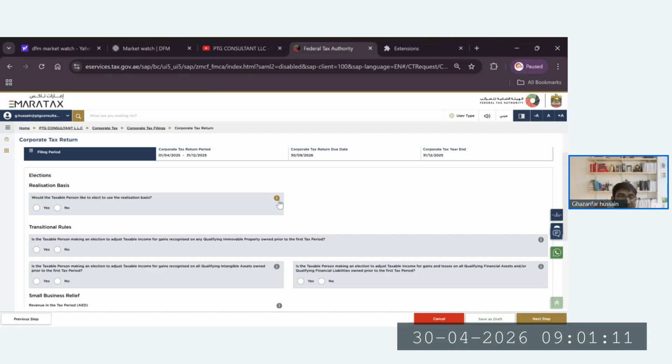So now you took the valuation and said, okay, the car value has gone from 30 to 40, so you can increase the asset value. What will you do with this 10,000? You will record it in the profit and loss. You will say this is the increase in value, this is your other income due to the increase in value. So now this 10,000 will be subject to tax.